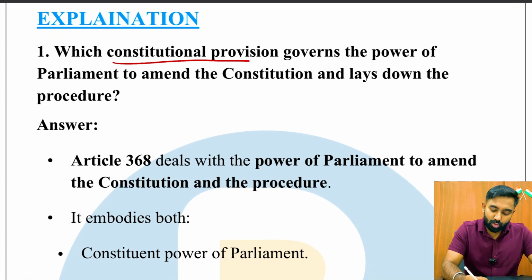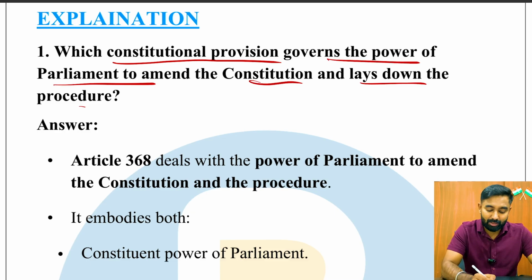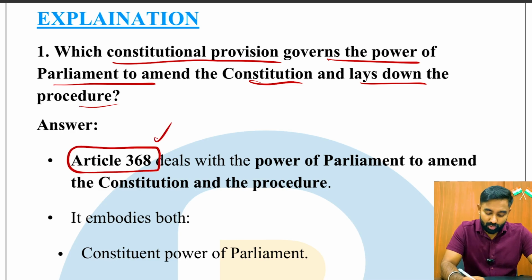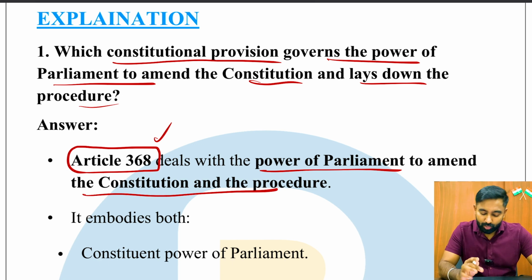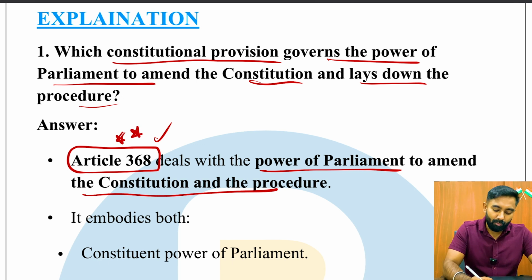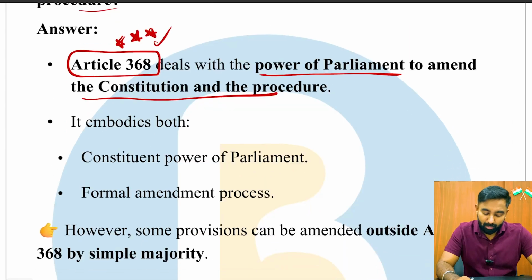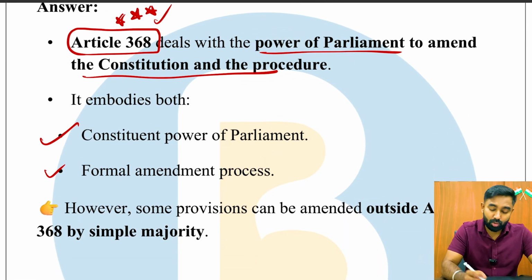First question, which constitutional provision governs the power of Parliament to amend the Constitution and lays down the procedure? It is Article 368, which deals with the power of Parliament to amend the Constitution and the procedure. Very important. It embodies 2 important things.